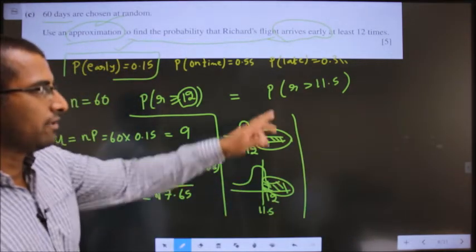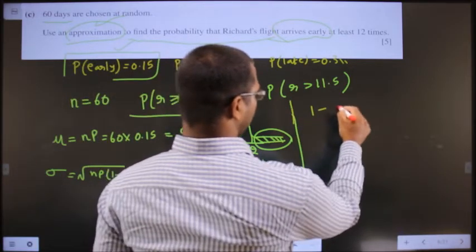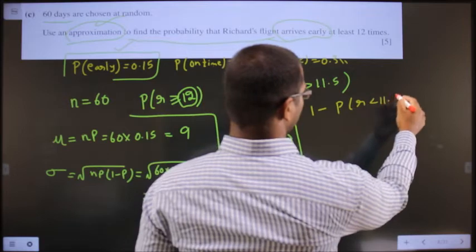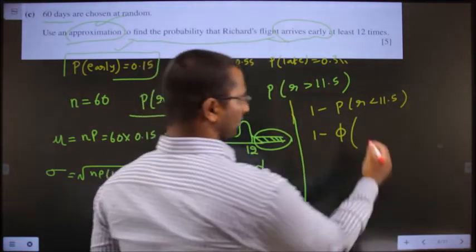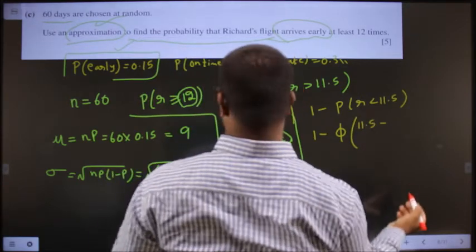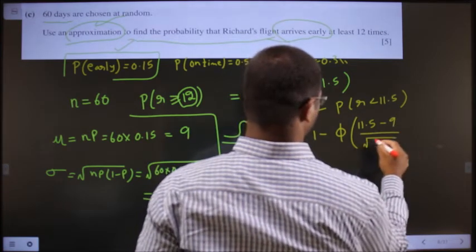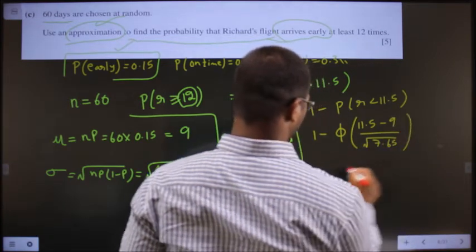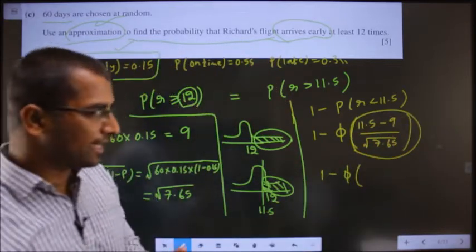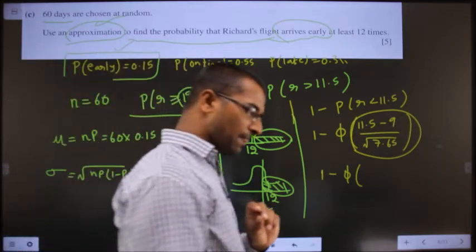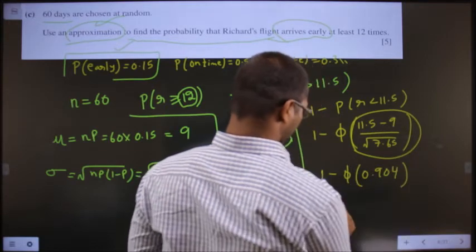Whenever it is greater than, first we make it less than in normal. So that is 1 minus P of R less than 11.5. Here it is less than, so directly phi will come: phi of (11.5 minus mean 9) by standard deviation square root of 7.65. So 1 minus phi of, put all at once in the calculator and take up to 3 decimals. You will get 0.904.